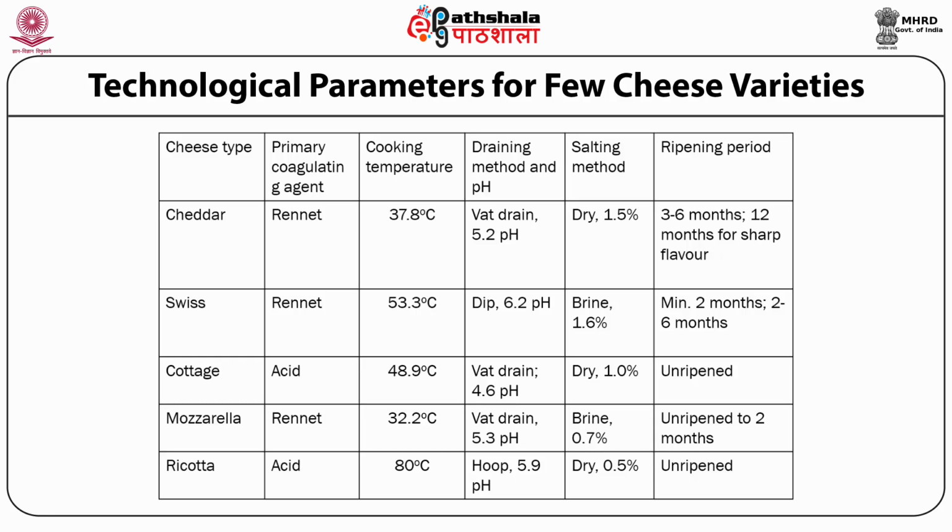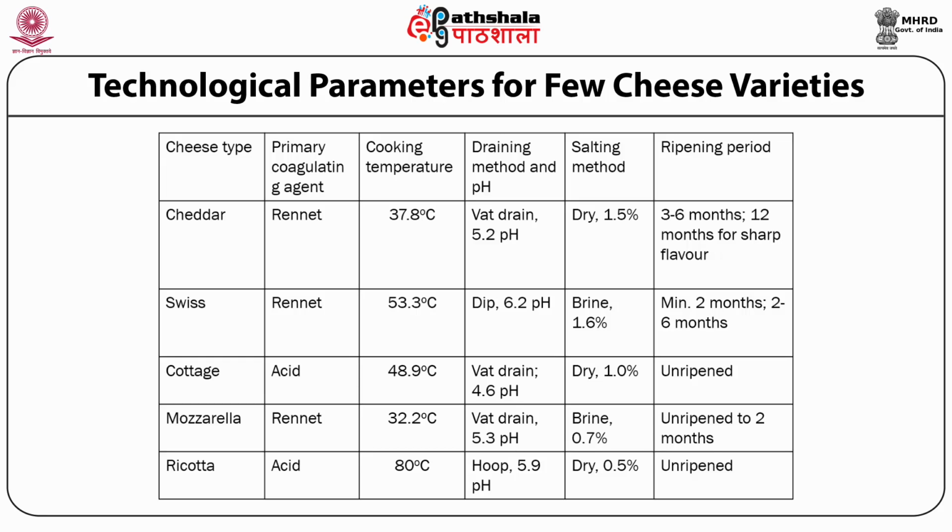The cooking temperature desired for cheddar cheese is around 38 degrees centigrade. For Swiss, it is one of the highest, around 53 degrees centigrade. For cottage cheese, the cooking temperature will be up to around 49 degrees centigrade. For mozzarella, it is restricted to around 32 when using a mesophilic culture, or sometimes even 41-42 degrees centigrade when using a thermophilic culture. For ricotta, it is finally heated to about 80 degrees centigrade.